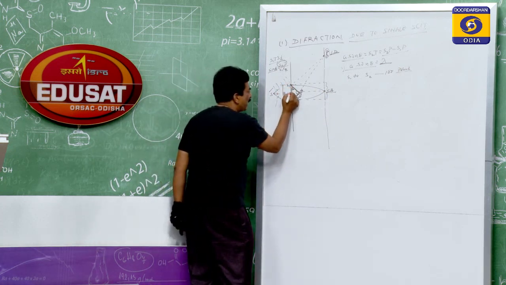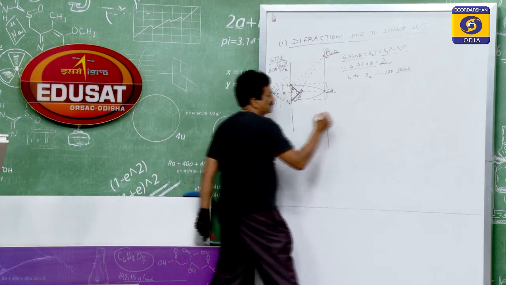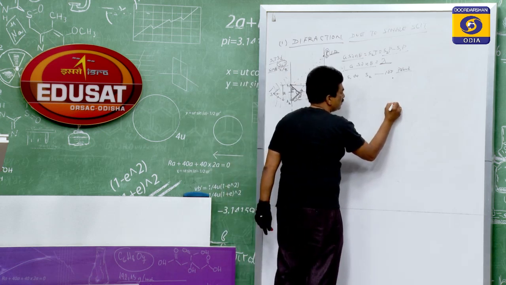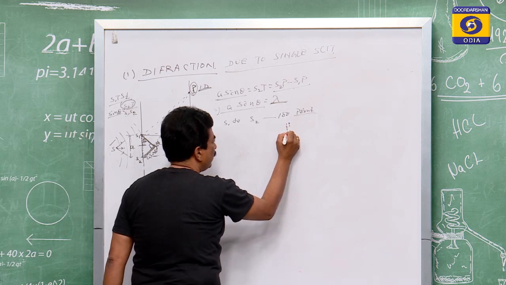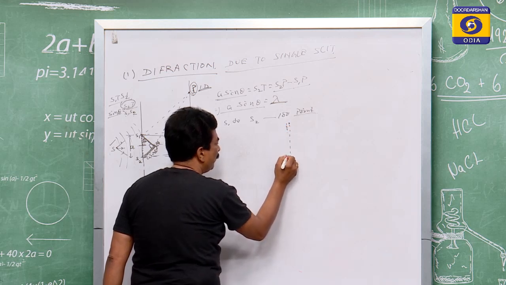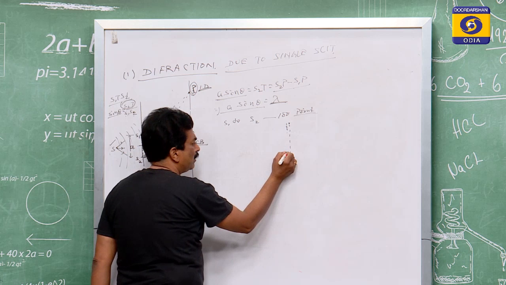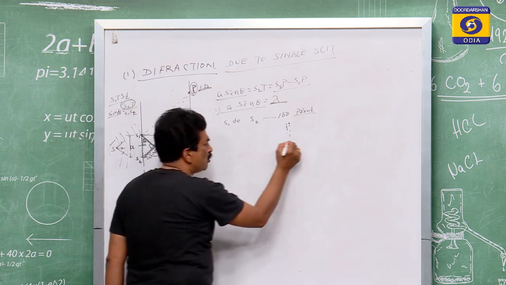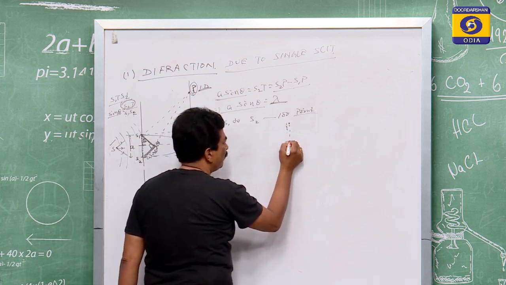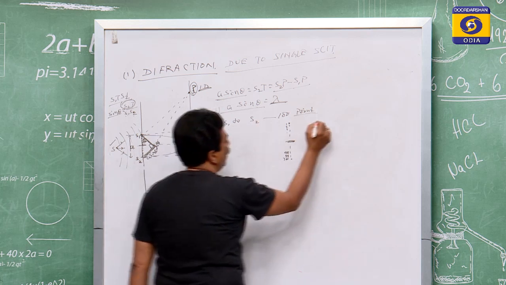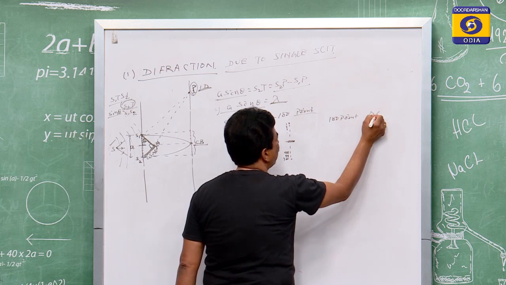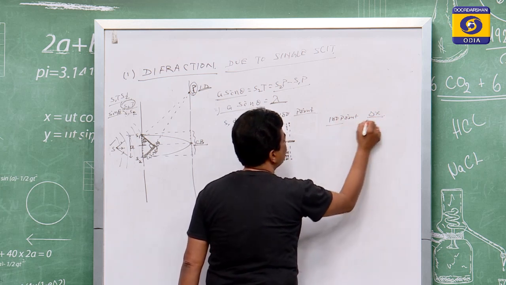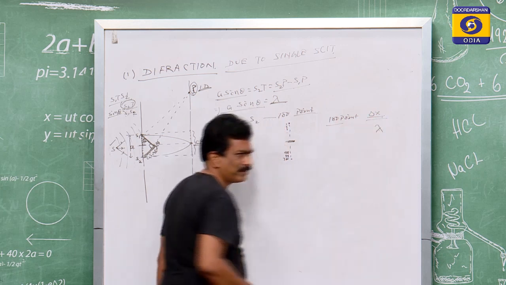If we divide it into 2 equal parts, this is S1 and this is S2. So this is 1, 2, 3, up to 100. Before 1 is 99, and before that is 92. Suppose we take the middle portion, where from the 100 points the delta x we have taken is equal to lambda.